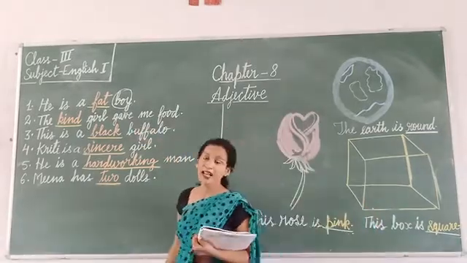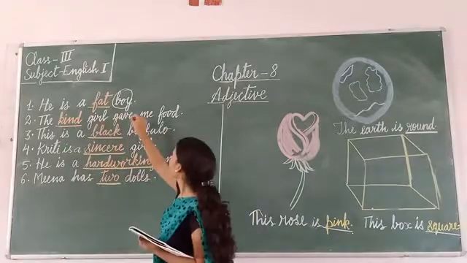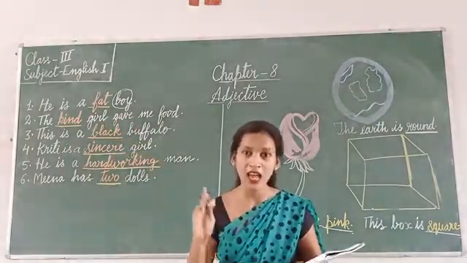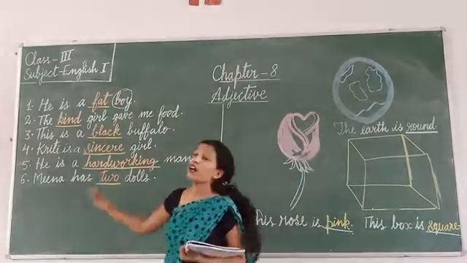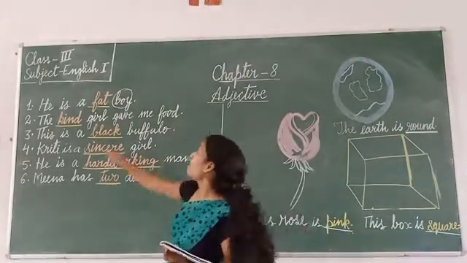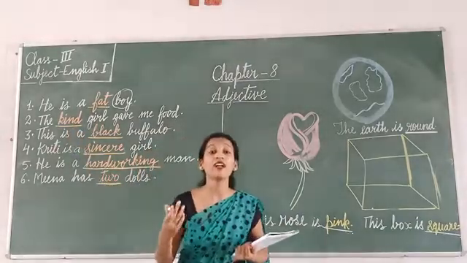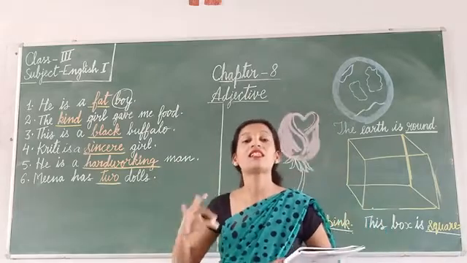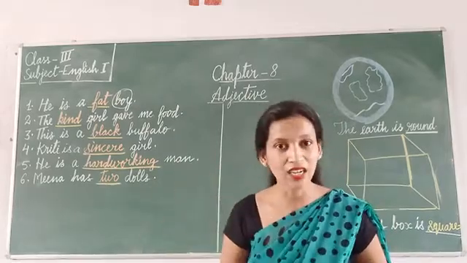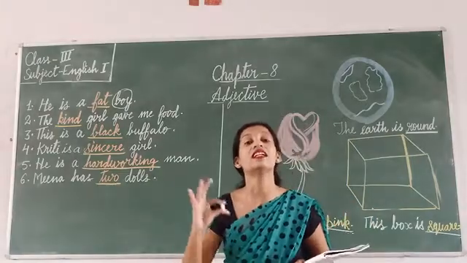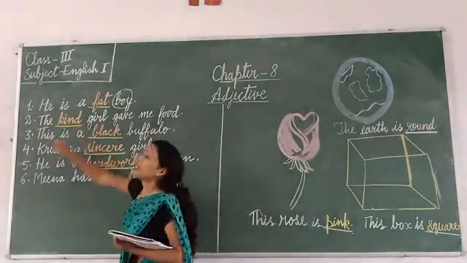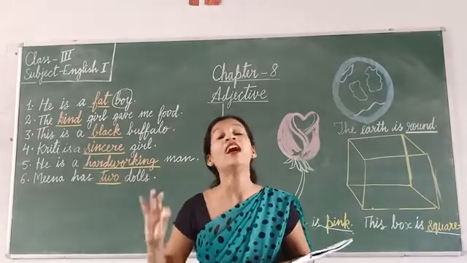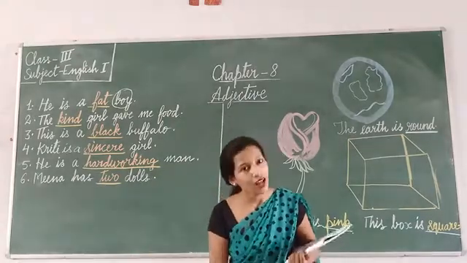You see the second sentence. The kind girl gave me food. Now, in this sentence, what is girl? Girl is a noun. But which word is describing a girl? Kind word is describing a girl. And what kind of a girl was she? She was kind in nature. That means this word kind is describing the girl's nature, right? So this kind is an adjective. Why is it an adjective? Because it is describing a girl. And what is girl? Girl is a noun.